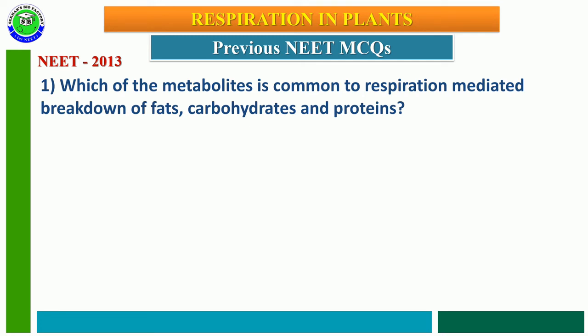Which of the following metabolite is common to respiration mediated breakdown of fats, carbohydrates and proteins?